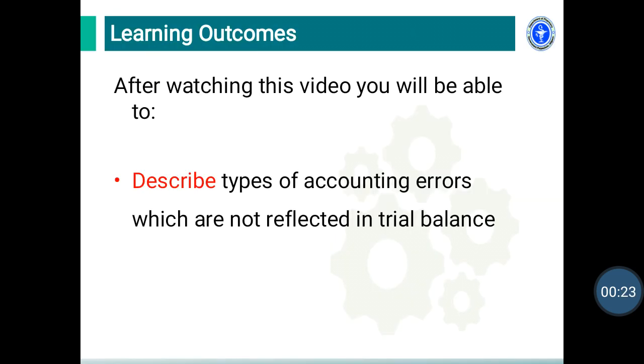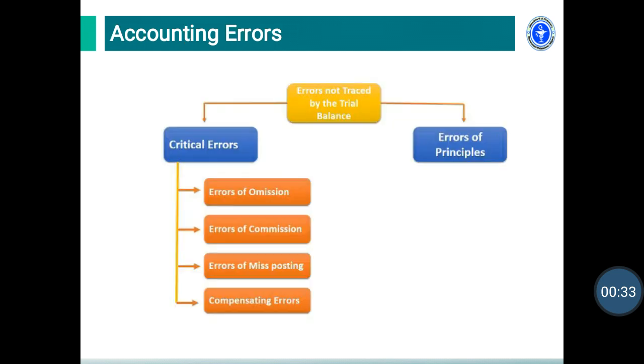Learning outcome of this session: after watching this video you will be able to describe different types of accounting error which are not reflected in a trial balance. The main purpose of preparing a trial balance is to test the arithmetical accuracy of account books. It must be kept in mind that the tallying of a trial balance does not mean that no error has been committed in the accounting record.